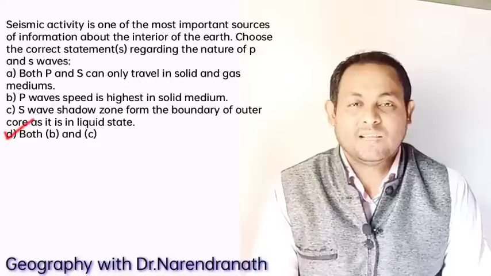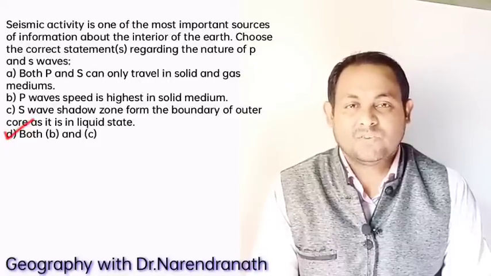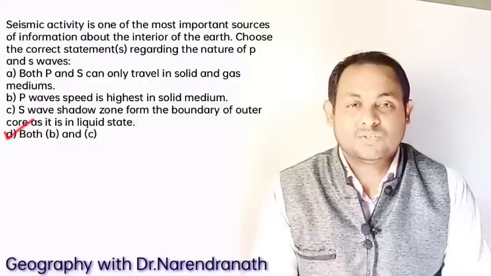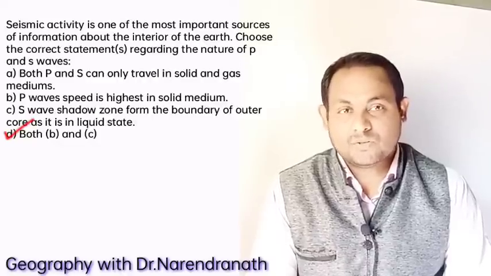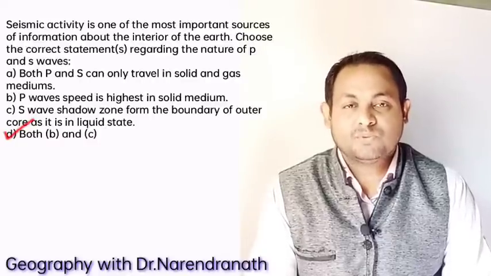So definitely option 4 is the right answer, both B and C. P wave speed is highest in the solid medium, and the S wave shadow zone forms at the boundary of the outer core, as it is in the liquid state. So option D is the correct answer, both B and C.